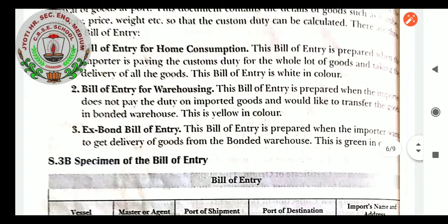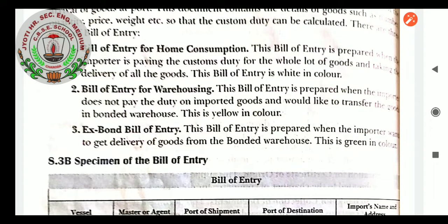One is bill of entry for home consumption, second is bill of entry for warehousing, third is export bill of entry. Bill of entry for home consumption is prepared when the importer is paying the custom duty for the whole lot of goods and taking delivery of all the goods. This bill of entry is white in color. Bill of entry for warehousing is prepared when the importer does not pay the duty on imported goods and would like to transfer the goods to a bonded warehouse. This is yellow in color.